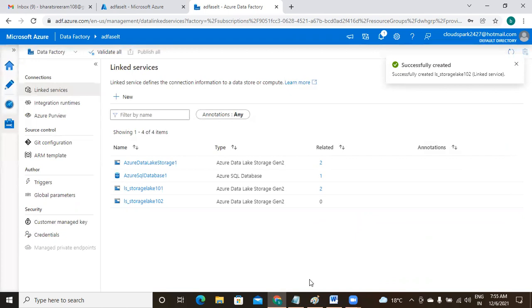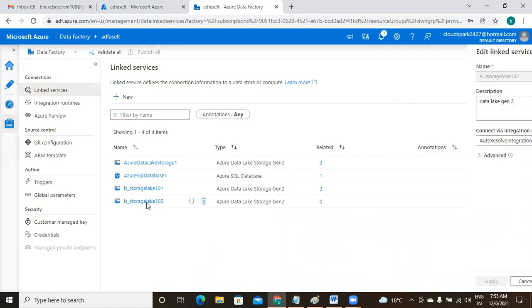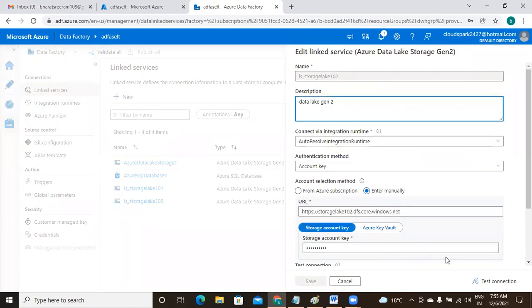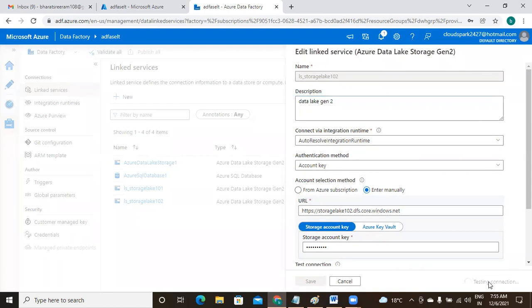Successfully created. But once it is created, you cannot directly use it. You have to test the connection. But definitely, you will get some error. Okay, luckily no errors for this. I think the soft delete option is already disabled.